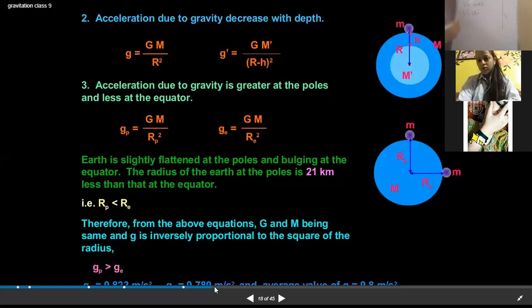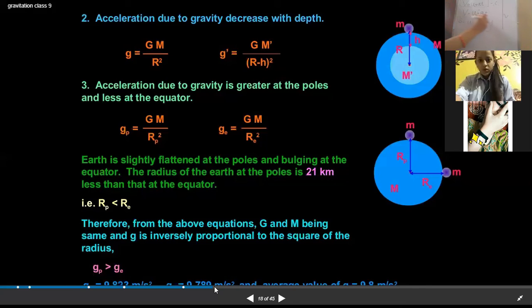Second equation of motion: S is equal to ut plus half at square.